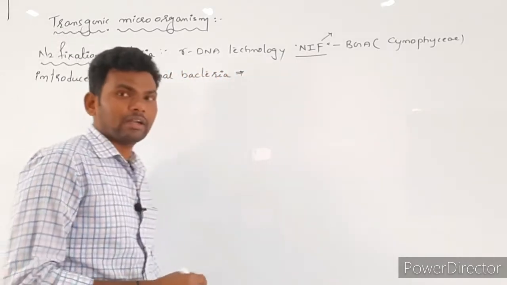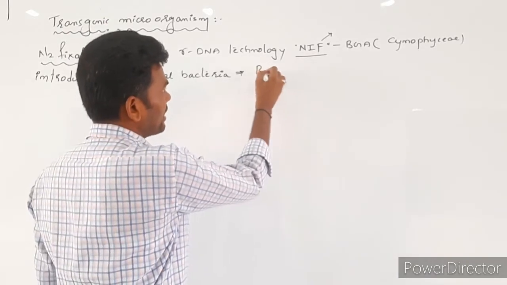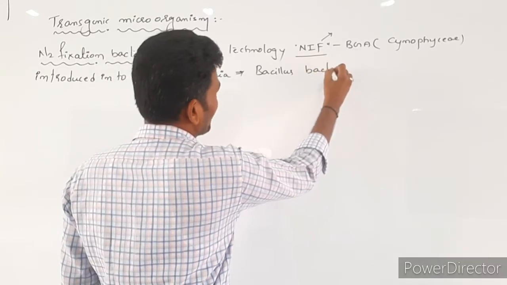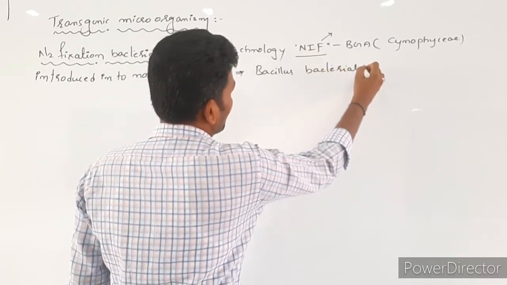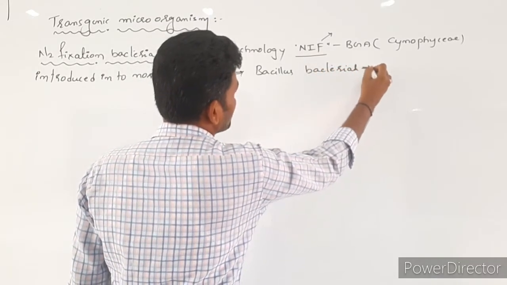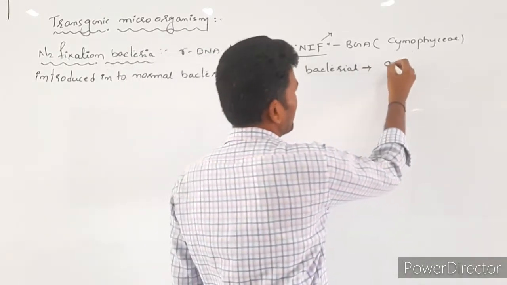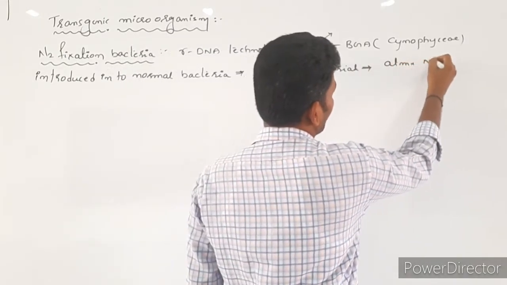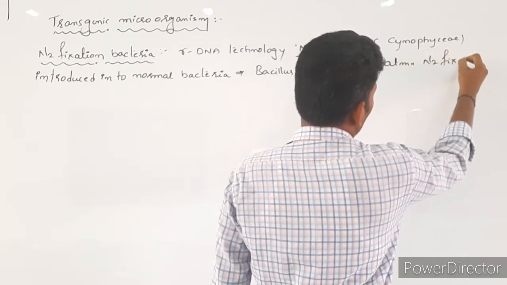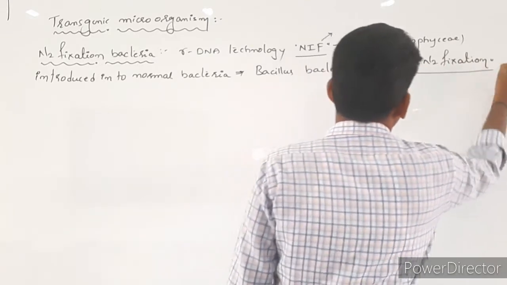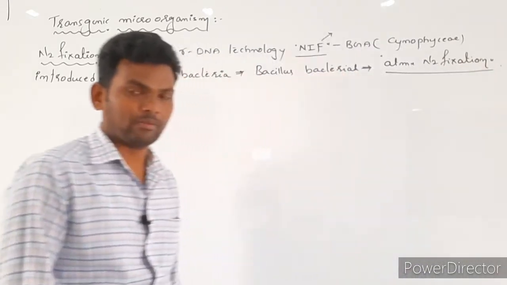So normal bacteria such as Bacillus also have the capacity to fix atmospheric nitrogen. It is done with the help of rDNA or genetic engineering.